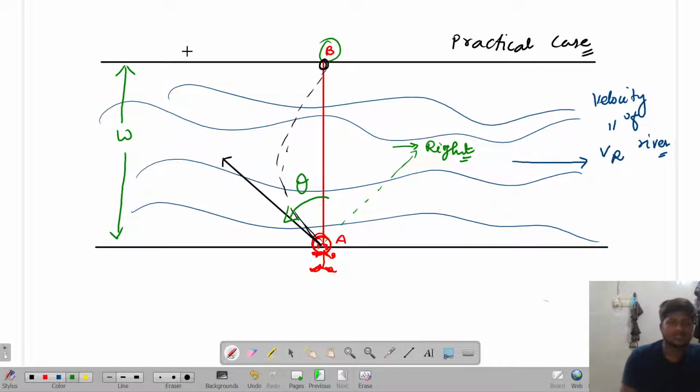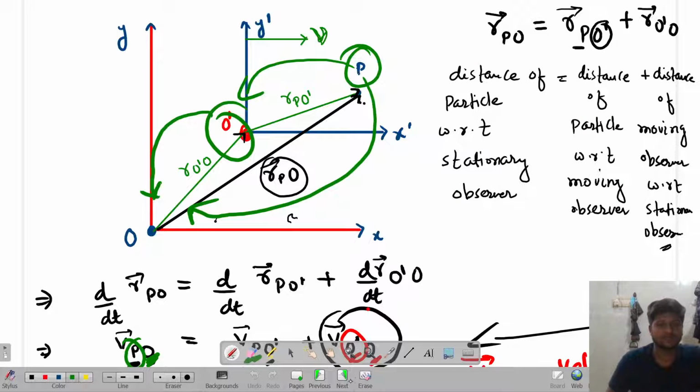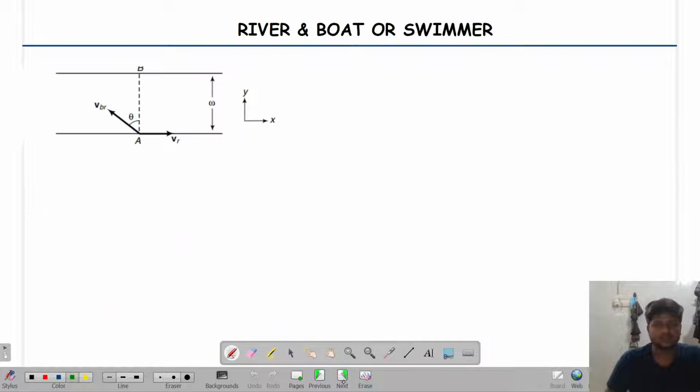So now look over here. This whole practical case, I will try to do according to this particular way, with this frame of reference. So let us see over here. See this. So again, you have to try to understand.